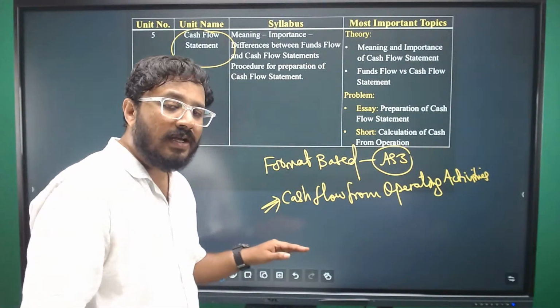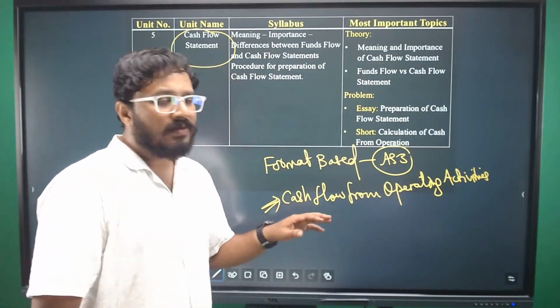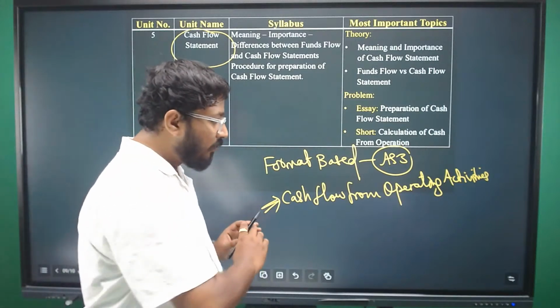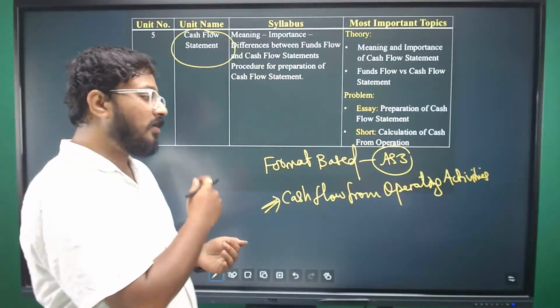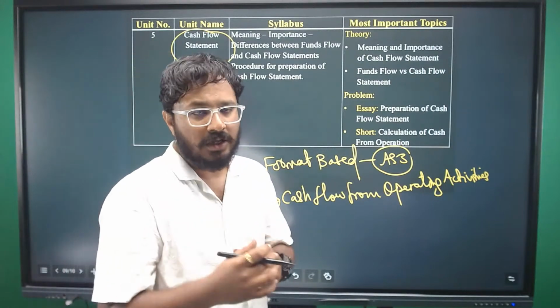They are good with the investing activities, they are good with the financing activities. But when it comes to operating activities, they are not able to solve it correctly. So I have already given you the technique there. We have solved a detailed problem, so that will definitely help you.